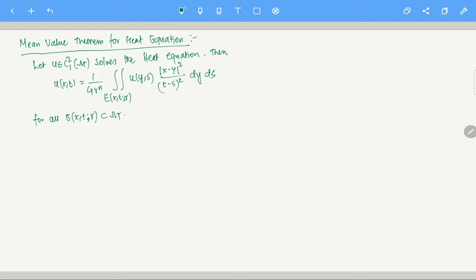Now let us look at the proof of this theorem, and then we will go from there. Okay, so the proof.